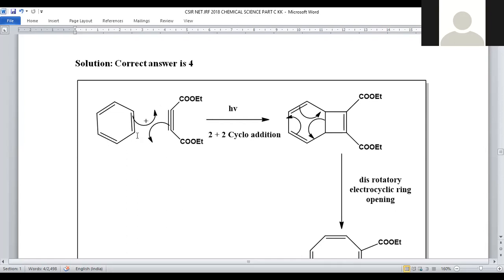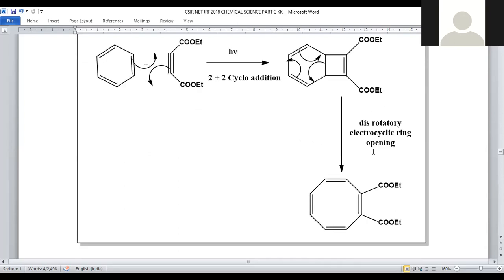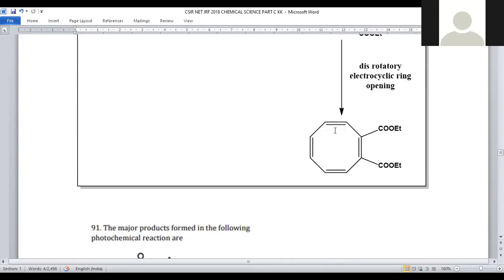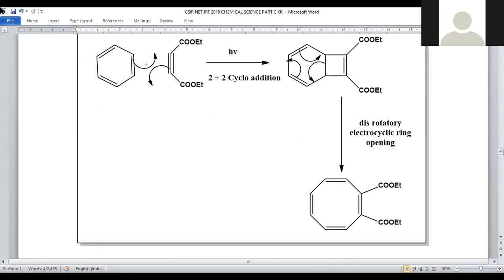It involves a 2+2 cycloaddition reaction, so that we will get a 4-membered ring in between benzene and this triple bond. This 4-membered ring generated further undergoes rotatory electrocyclization. How will it be? This 4-membered ring will be cleaved so that the bond will migrate with subsequent shifting of the pi bond, and this pi bond will be shifted towards this side. Now we can say it is a kind of ring expansion.